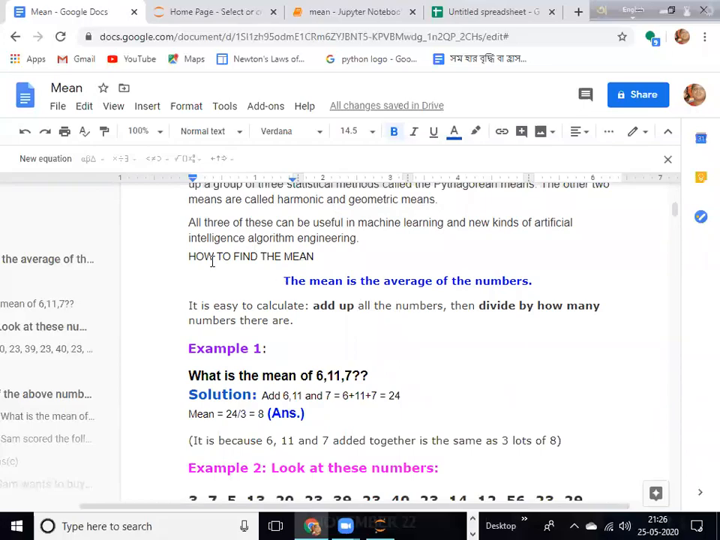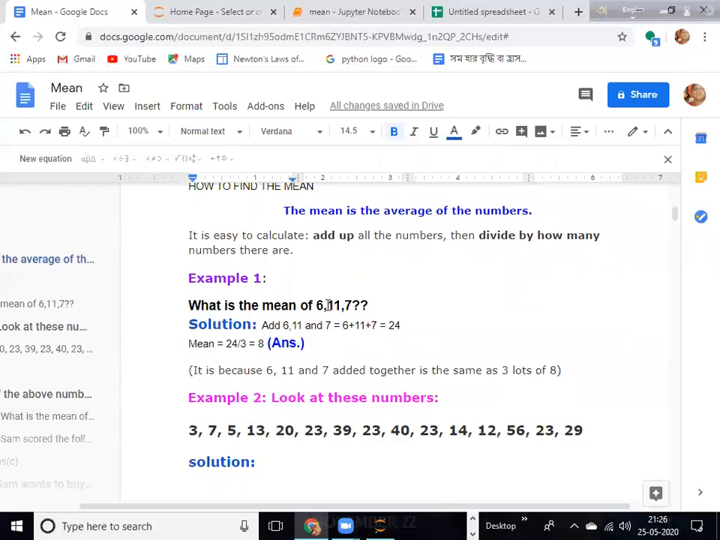So for class 9, how do we find the mean? The basic thing you all know is that the mean is the average of the numbers, and it is easily calculated. Add up all the numbers and then divide by how many numbers there are, or the length of the numbers. So if there are three numbers as 16, 6, 11, and 7, what is the mean of these numbers?